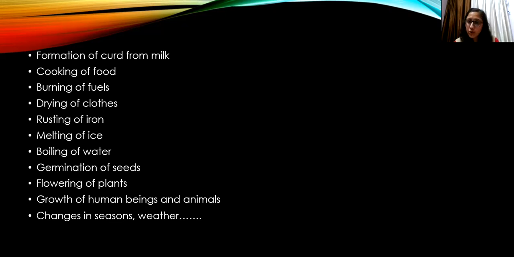Then drying of clothes is a change. Rusting of iron is a change. Melting of ice is a change. Melting of ice cream is a change. Then boiling of water, that is also a change. Germination of seeds, this is also a change. Then flowering of plants, again this is a change.